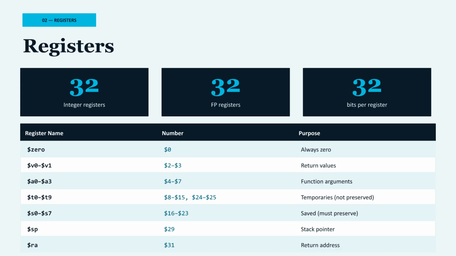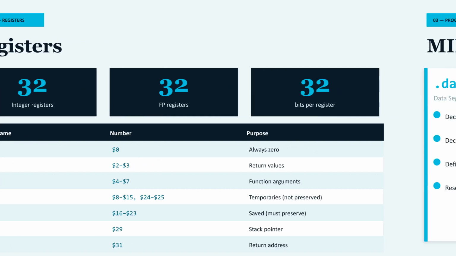Floating point registers go from $f0 to $f31. For double precision, we use two consecutive registers as a pair. Using registers efficiently is key to writing good MIPS code.